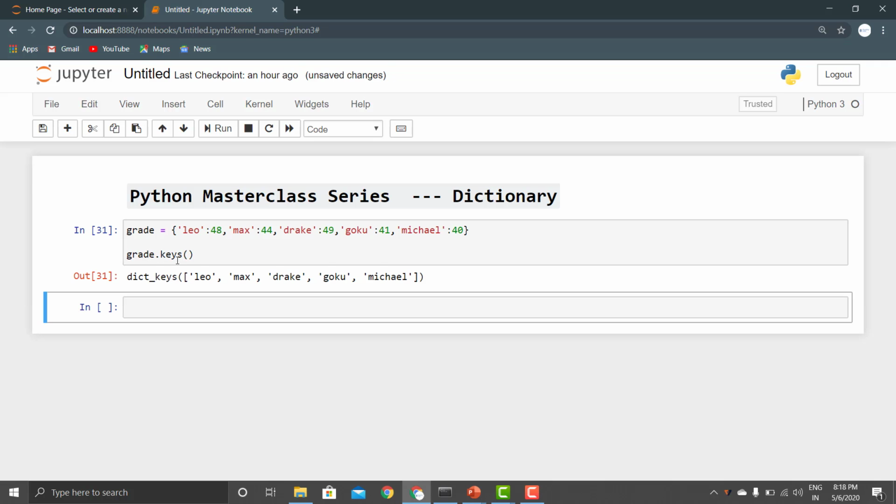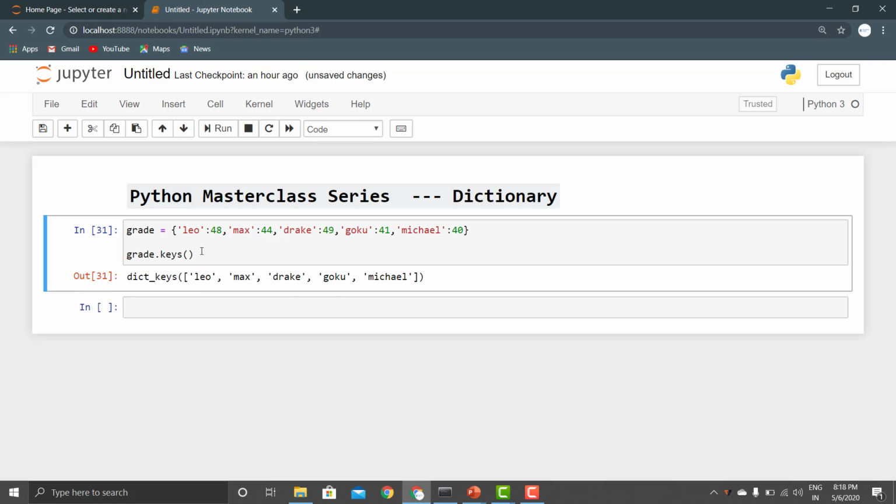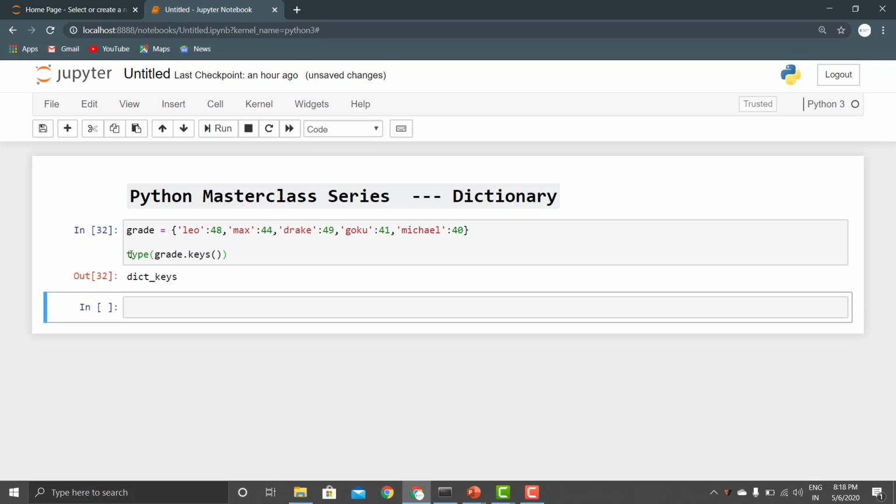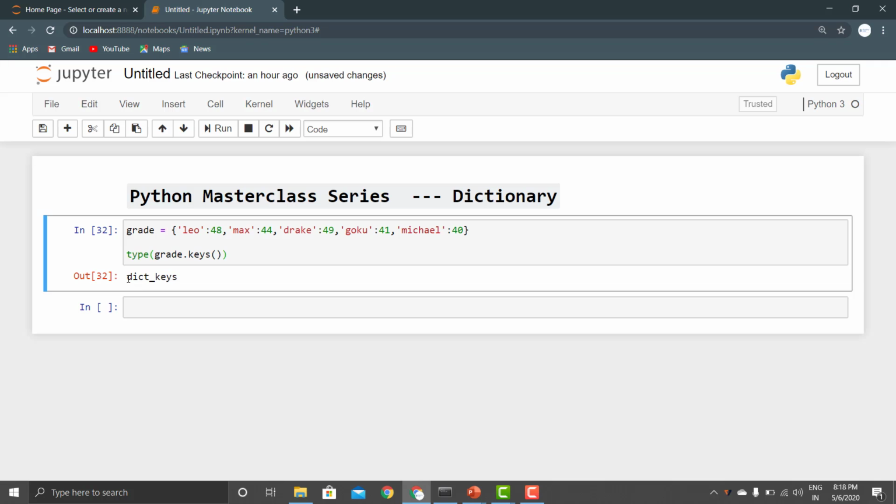Okay, we just try to run it. As you can see, dict_keys, this is the list of the keys, right? And we can also check its type. What is the type of it? See, it is dict_keys, which is basically like a list, as you can use various functions on it, right?